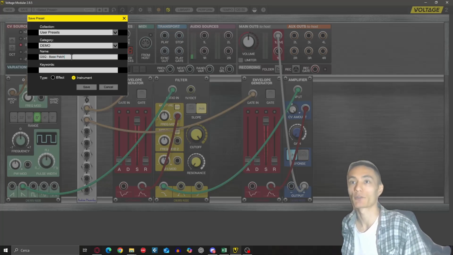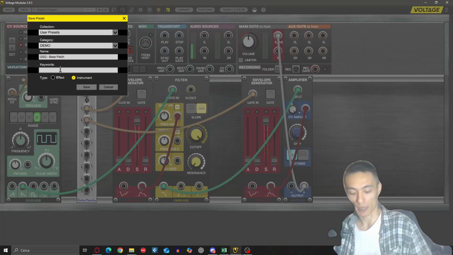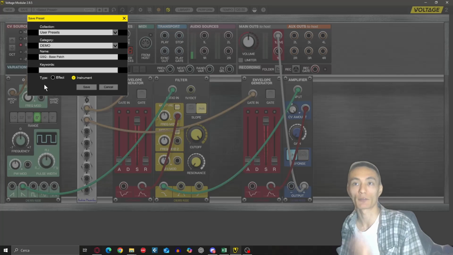Bass patch. No keywords necessary. This is meant for helping you. For example, this is a bass patch, so you type bass. No, this is not necessary for this exercise. Make sure it's instrument, not an effect, it's an instrument, and save it.